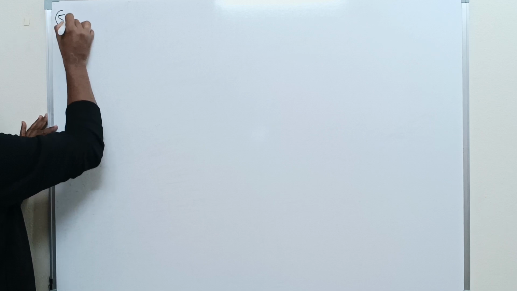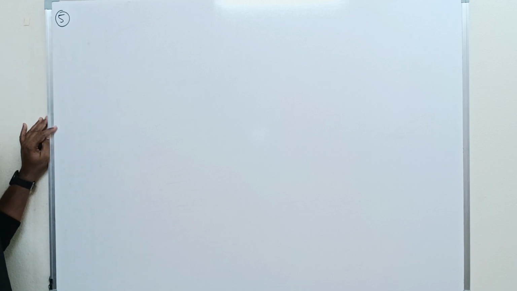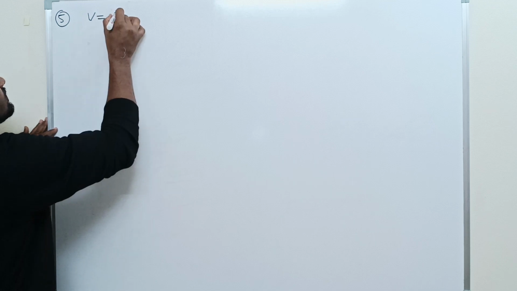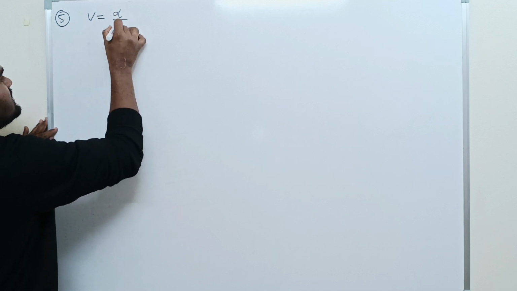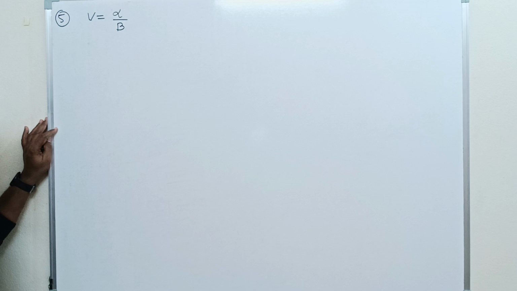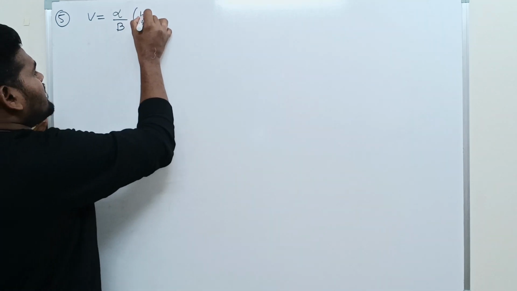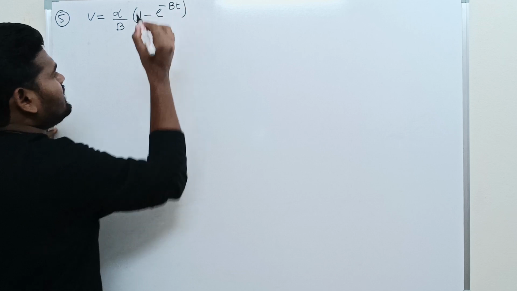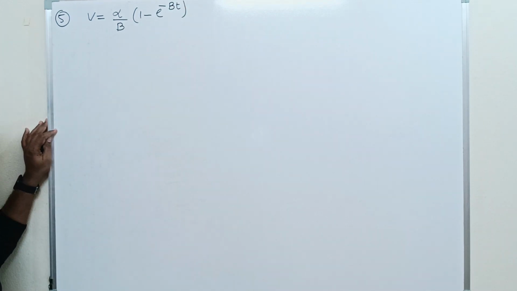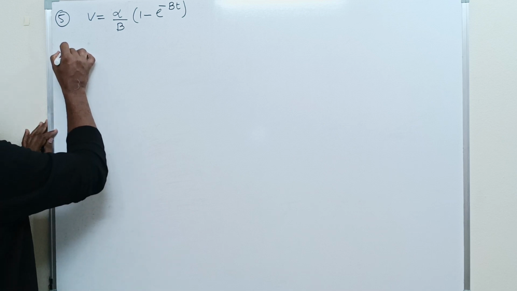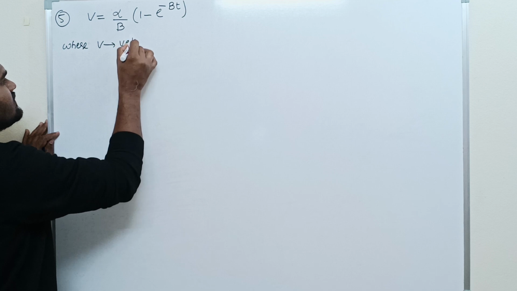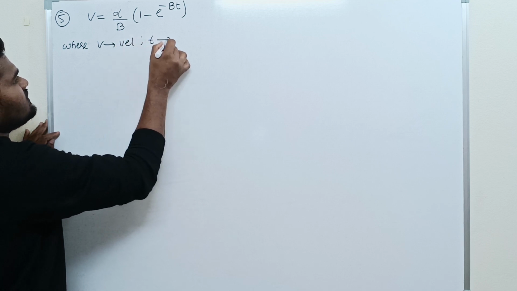That is the fifth example. So the given equation is like this. V is equal to alpha by beta, 1 minus e raised to minus b into t, where V tends to velocity, t tends to time.